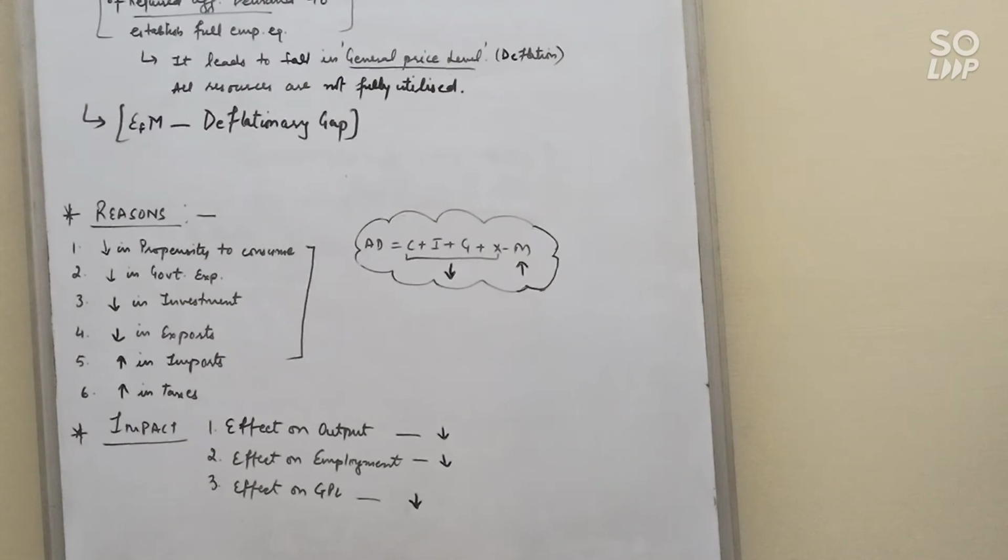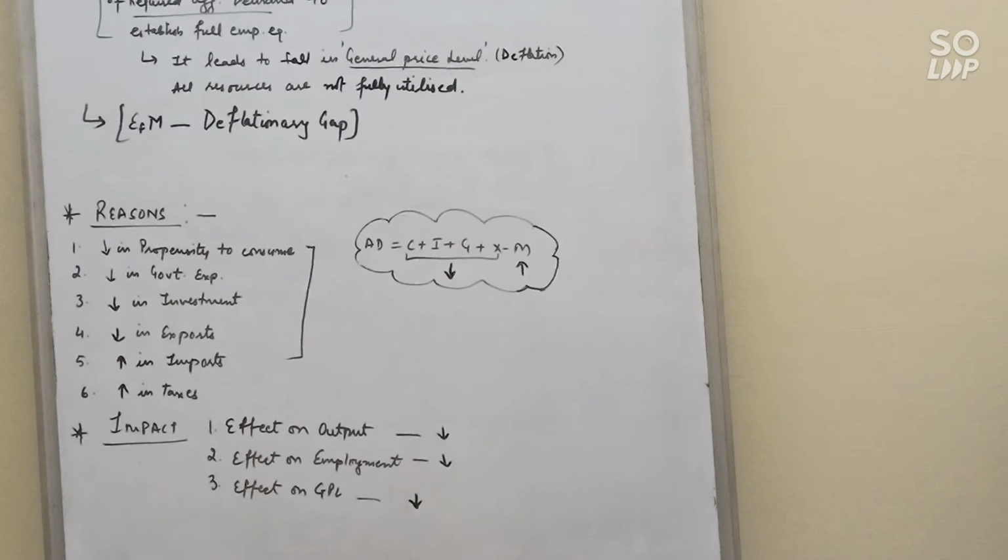Imports may increase because of lower international prices of imported goods compared to domestic goods. Clear? So it again leads to deficient demand. Next is increase in taxes. Due to the increase in taxes, people have less disposable income, so they cannot spend more on goods and services. So there is a decrease in demand. So there is deficient demand.